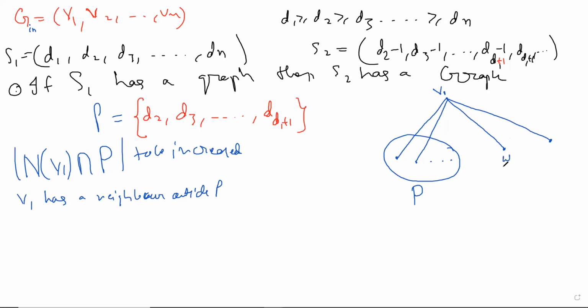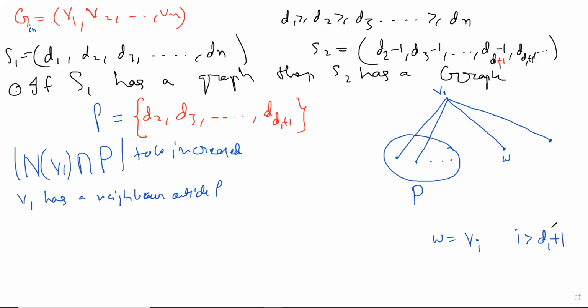Now, what should we do? And you remember, what is W? W is Vi, where i, and this is also very important, is bigger than D1 plus 1. So the index i is quite big, because P is those D1 vertices. So I'm exchanging the vertex with the degree sometimes. You can understand that, right?